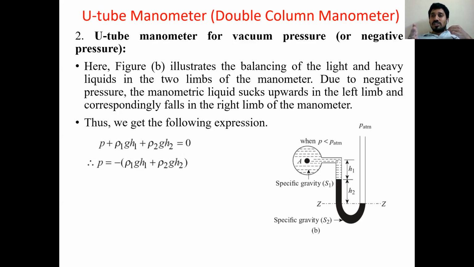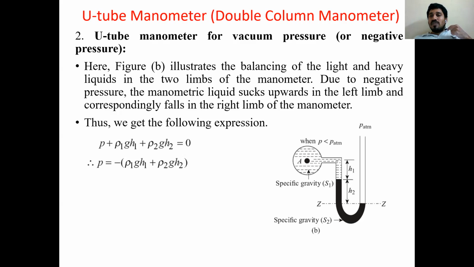So I told you two things. For gauge pressure, no need to write atmospheric pressure. For vacuum pressure, if you want to calculate only vacuum pressure, no need to write atmospheric pressure. But in case of absolute pressures, in both cases, we have to consider atmospheric pressure. I already told you the relation between absolute and atmospheric pressure. For gauge pressures, absolute pressure is equal to gauge pressure plus atmospheric pressure. For the vacuum case, absolute pressure is equal to atmospheric pressure minus vacuum pressure. Like that we write the equation.